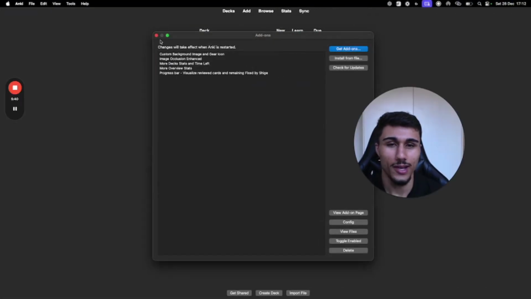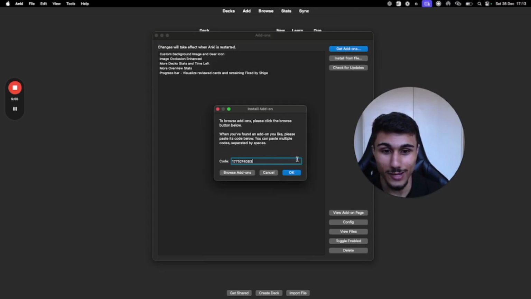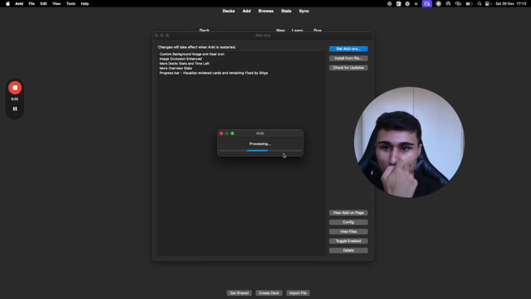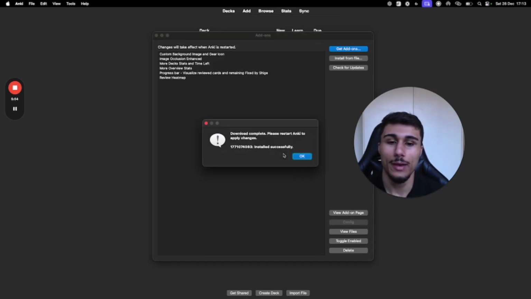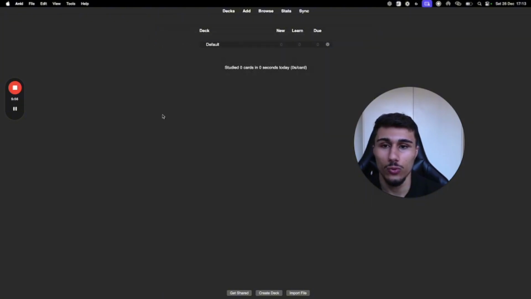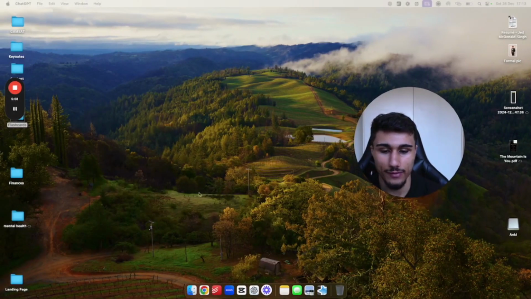My streak's actually restarted because I deleted Anki. Mine was like a couple 100 days, and now mine's restarted because I'm showing you guys. So we're all starting on an even playing field. Hopefully you guys can beat me as well. That's what you should be aiming for. Cool. Review Heatmap. Cool. So once we do that, all we're going to do now is X out of Anki,